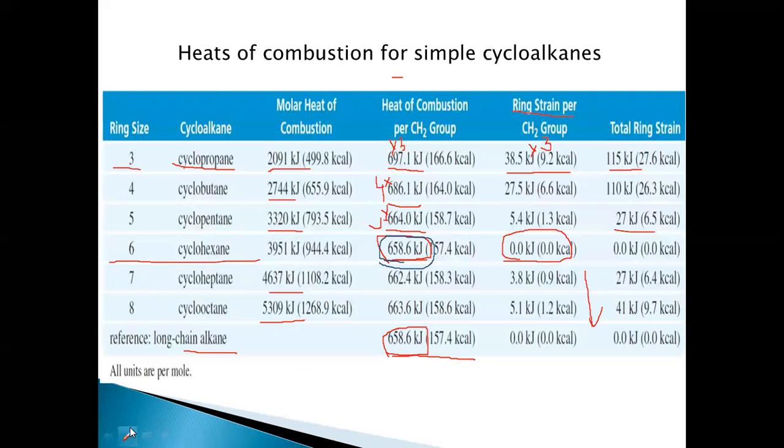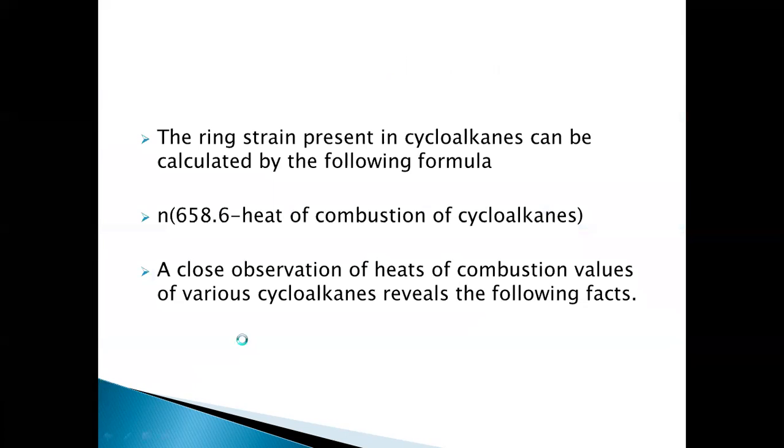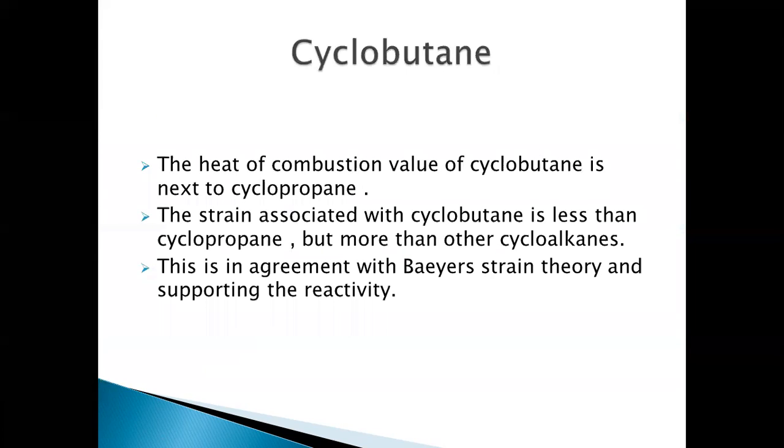When we look at cyclobutane here, the heat of combustion value is 27.5. So per CH2, that means the ring strain per CH2, the ring strain is slightly decreased from here to here. So it is decreased from cyclopropane to cyclobutane. So according to the heat of combustion values, cyclobutane is more stable than cyclopropane.